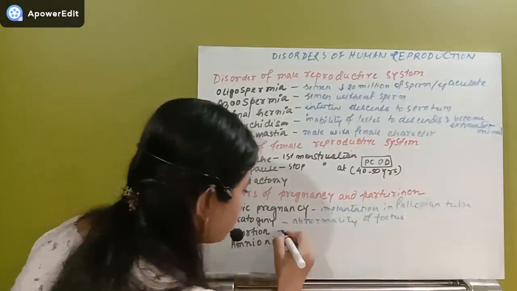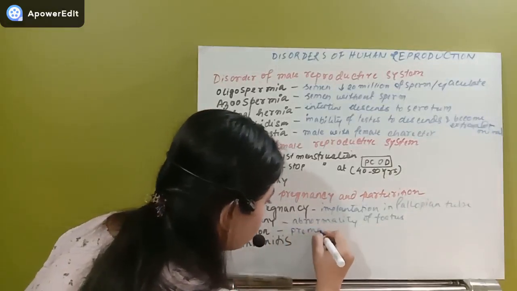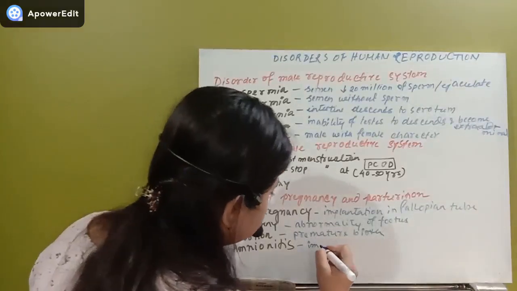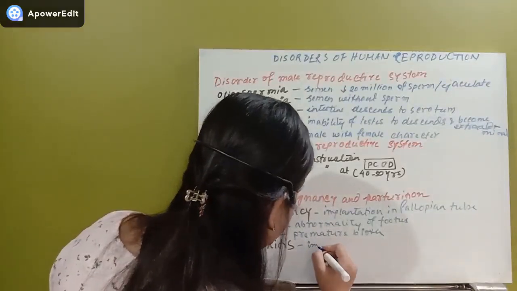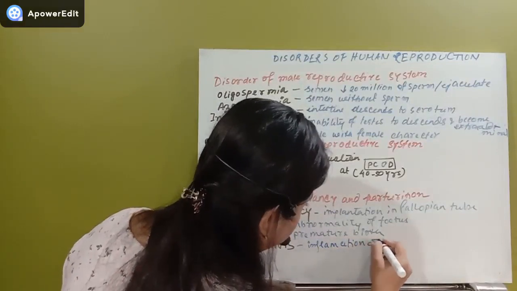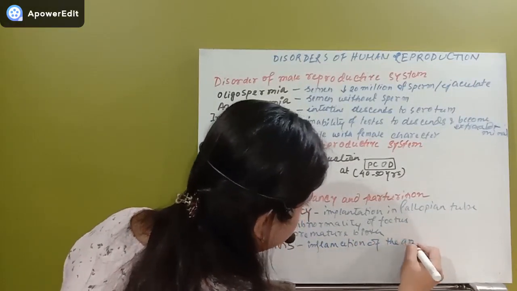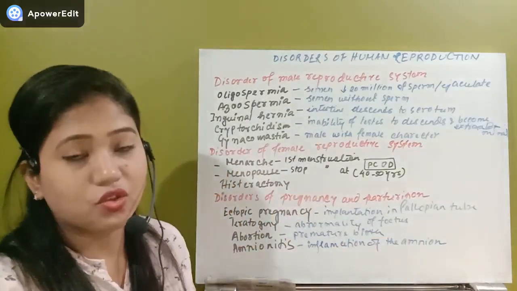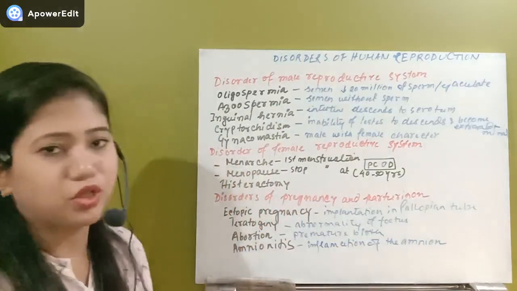So what is abortion? That is premature birth, and amnionitis means inflammation of the amnion. Inflammation of the amnion can lead to the condition called amnionitis.